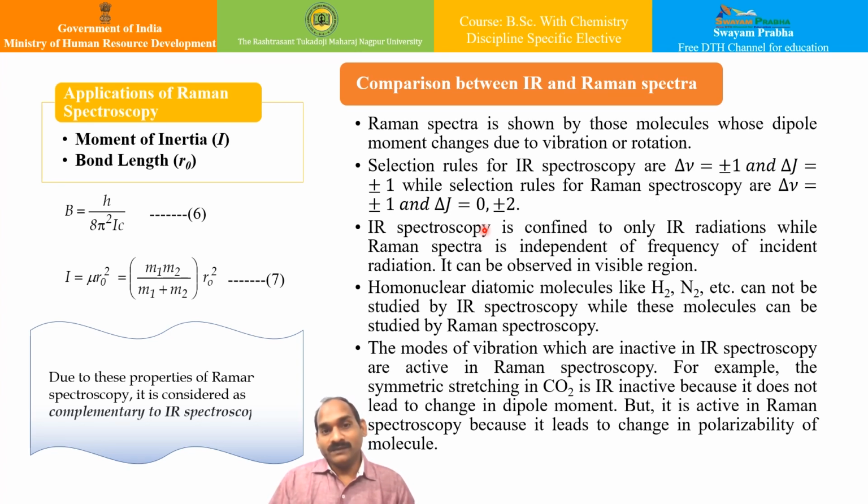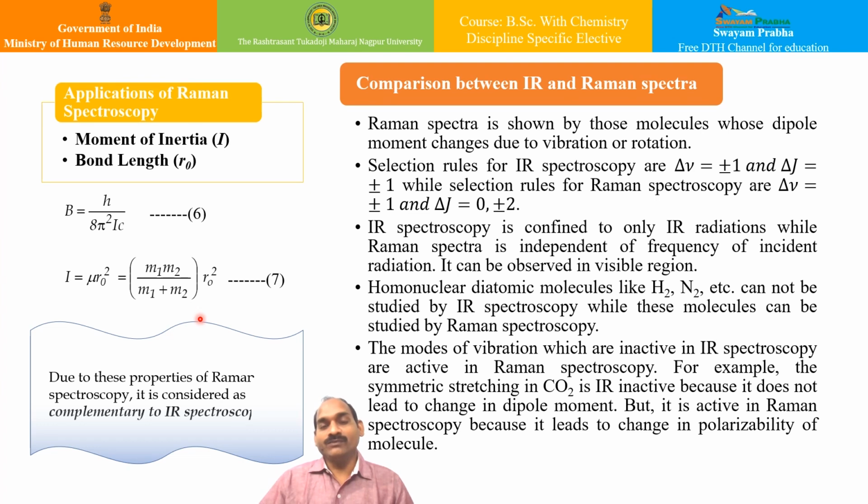Say, for example, homonuclear diatomic molecules, which do not show microwave spectra, can also be studied using Raman spectroscopy. The rotational Raman spectrum of a diatomic molecule shows equally spaced lines at a separation of 4B, as we have seen in the spectra, and the value of B is related to the moment of inertia. From the value of B, we can find the moment of inertia, and from the moment of inertia, we can find the bond length. So due to these properties, Raman spectroscopy is considered complementary to IR spectroscopy.